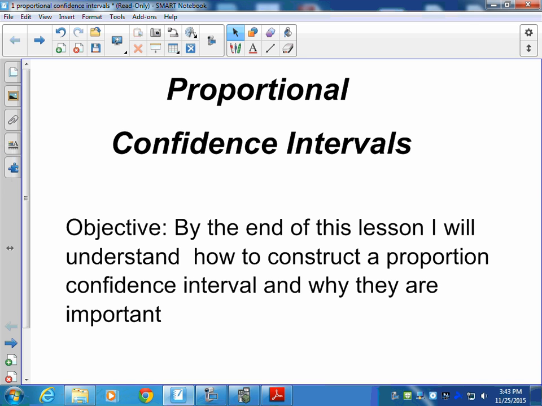As you can see, our objective for today is that by the end of this lesson, I will understand how to construct a proportional confidence interval and why they are important in statistics.